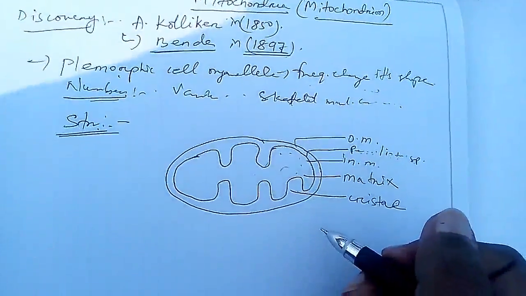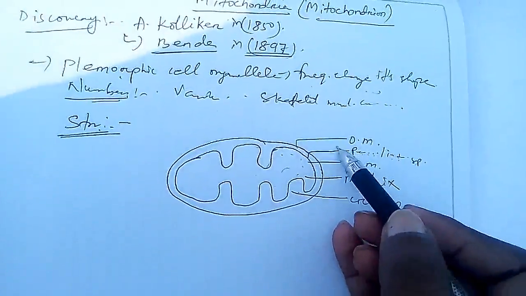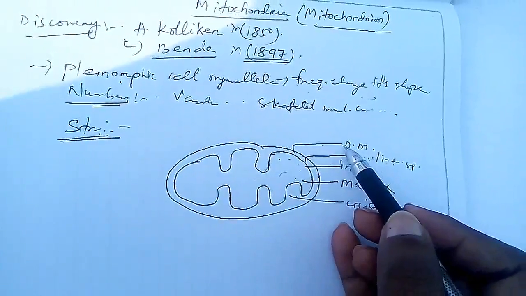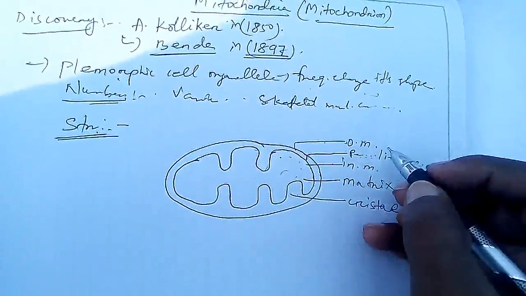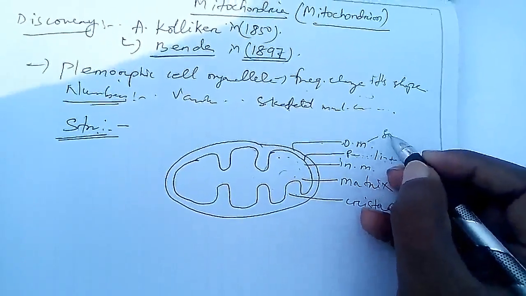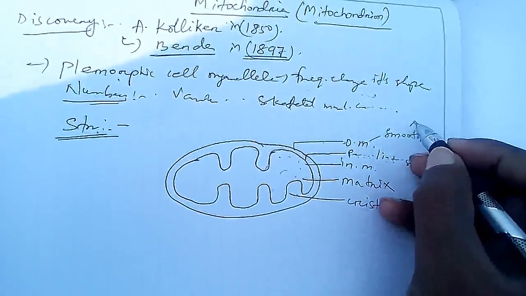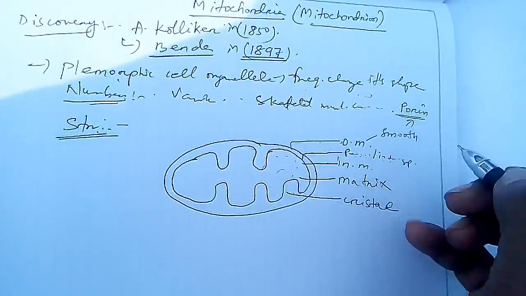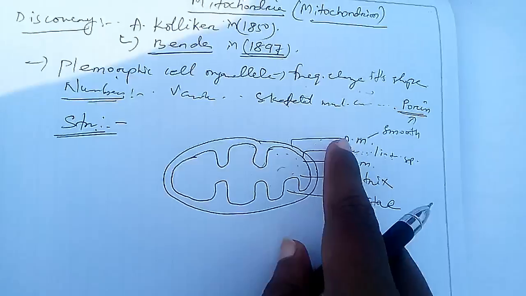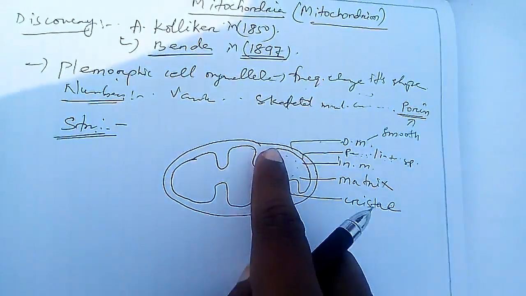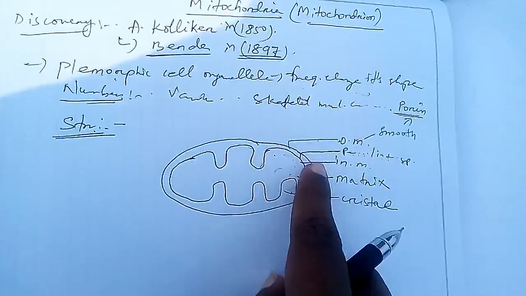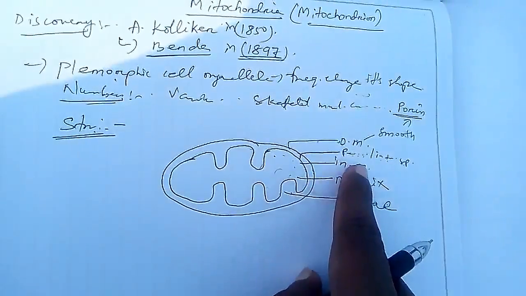The outer membrane is smooth in nature due to the presence of a protein called porin. This is very important for short questions, try to understand. The inner membrane is highly folded, with finger-like projections called cristae. The space between them is the perimitochondrial space.